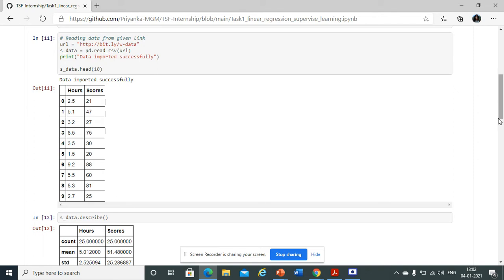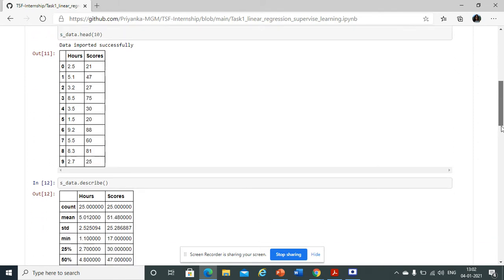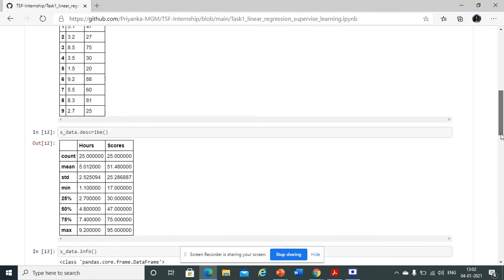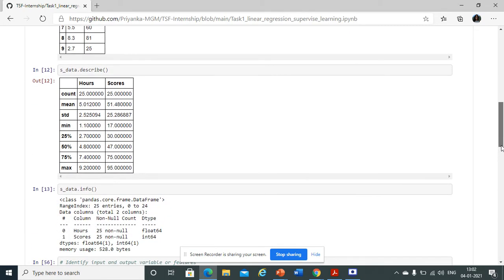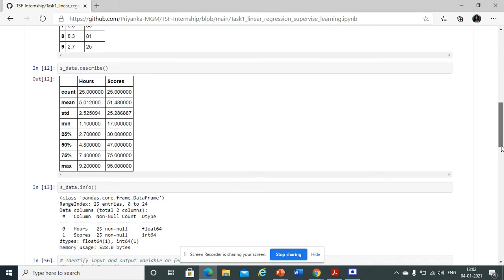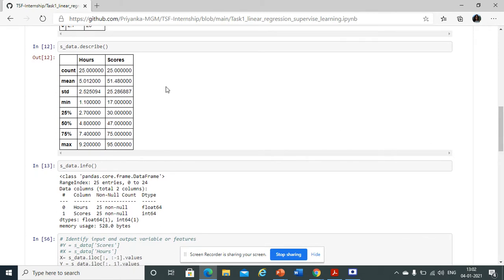Now, to analyze in a deeper way, we can use some more functions like describe and info. All these are methods associated with pandas. By using describe, we can get information about the data like the count, mean, standard deviation, minimum value and maximum value. And by using info, we can get information about the types of data being imported, whether it is of float type or integer type.